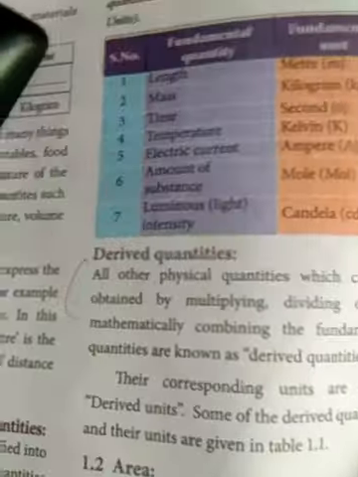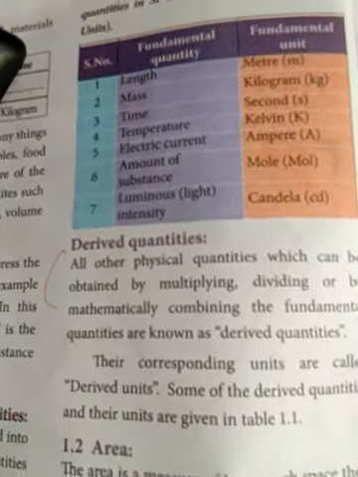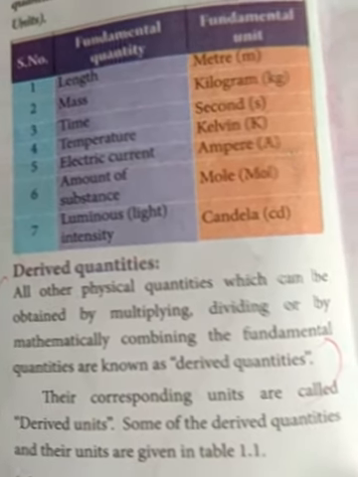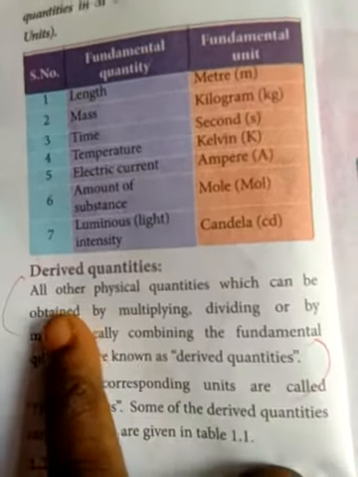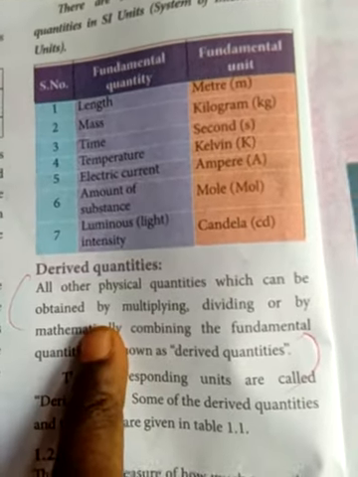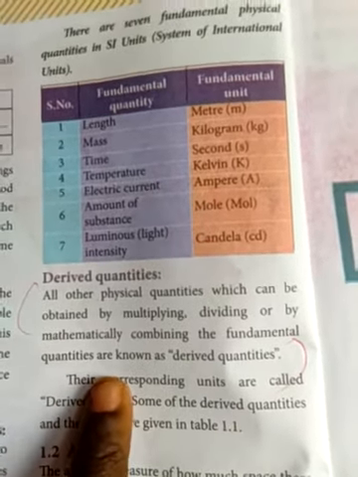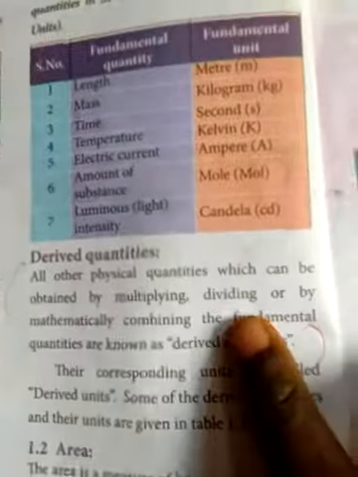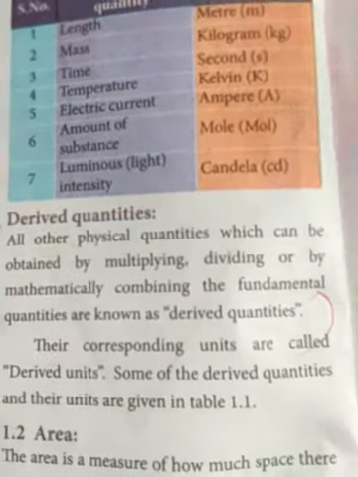Next, derived quantities. A physical quantity that cannot be expressed in another term is a fundamental quantity. A derived quantity can be defined and expressed: all other physical quantities which can be obtained by multiplying, dividing or mathematically combining the fundamental quantities are known as derived quantities. Examples are area, volume, and density.